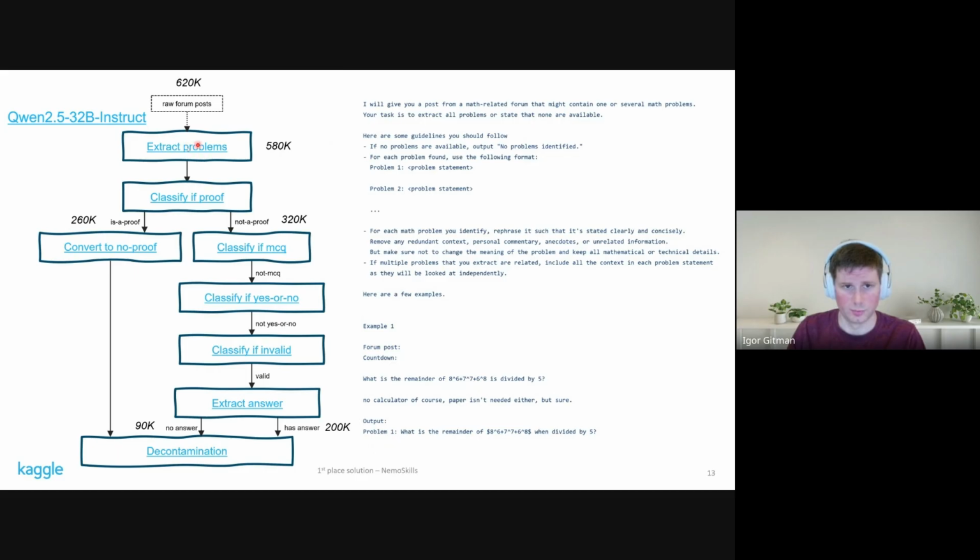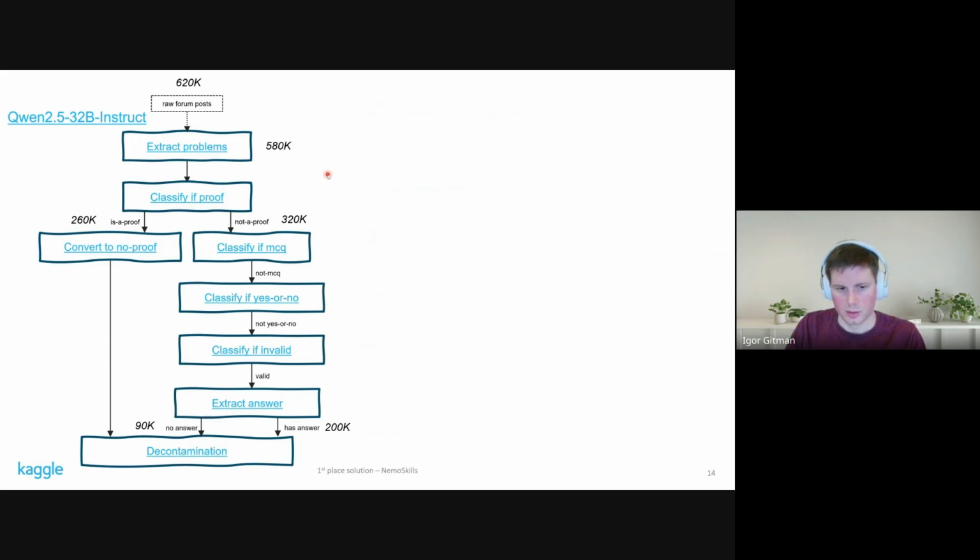And each block here is a link. So we published all of the prompts. It's all open source in NemoSkills. Okay. So the only clarification here is that for the final model that we submitted, we actually did not use these 4 blocks. So the pipeline was relatively simpler. And we'll talk about why that's the case towards the end.